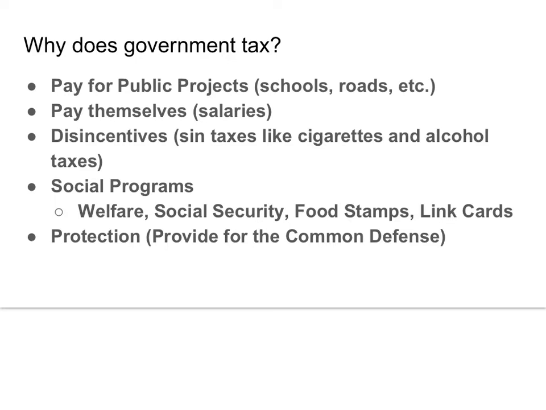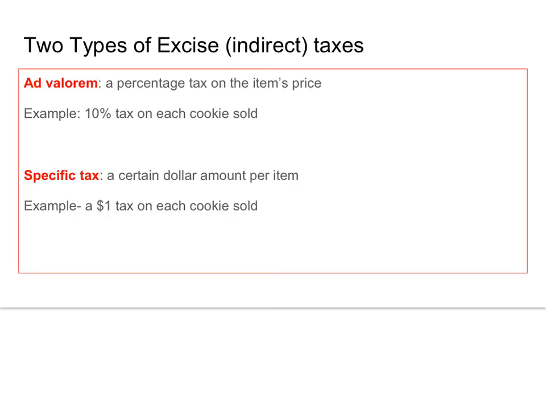And protection, because after all, one of the goals of government, or one of the roles of government, is to provide for the common defense. So they need money in order to build warships and planes and other defense items. So there are really two ways about going about taxing, or placing an excise or indirect tax on a market. We can either institute an ad valorem tax, which would be a percentage tax on the item's price. So for example, a 10% tax on each cookie sold.